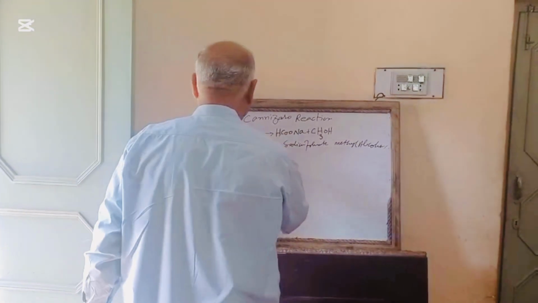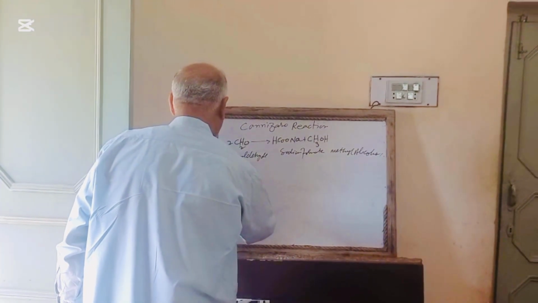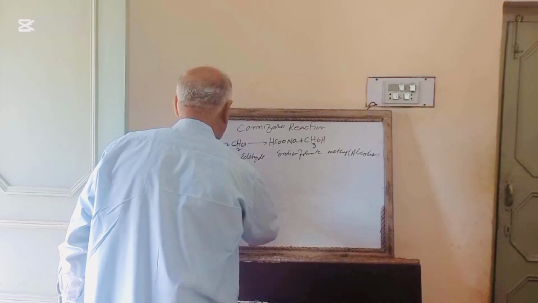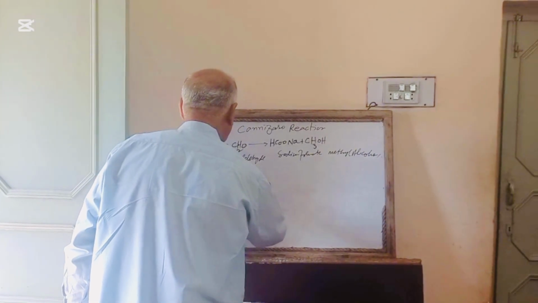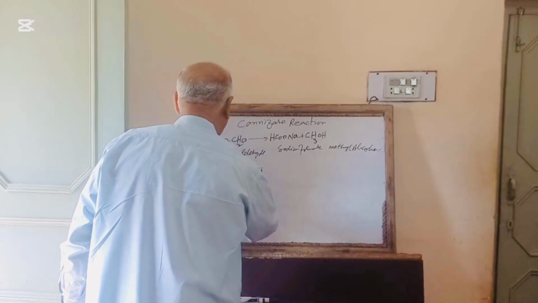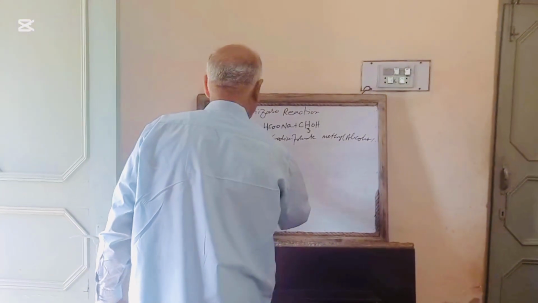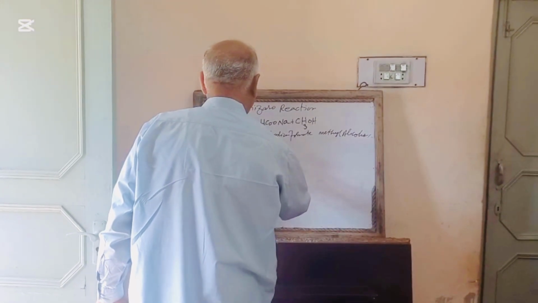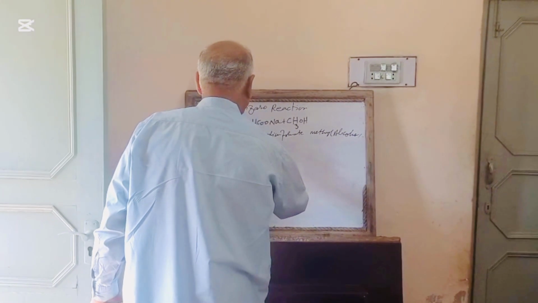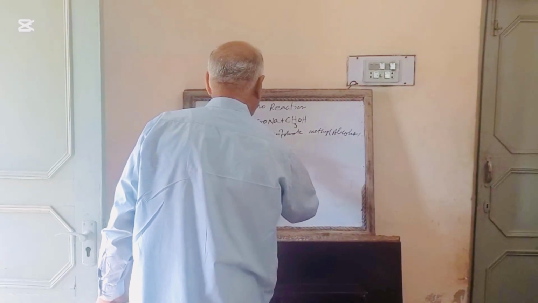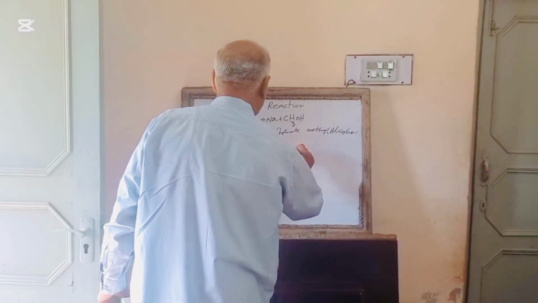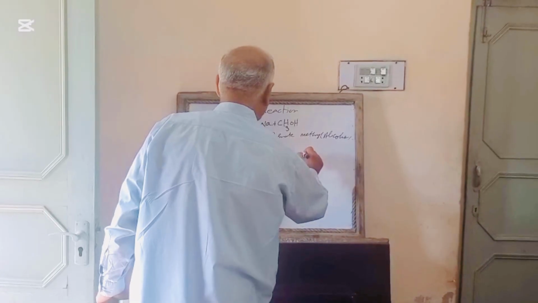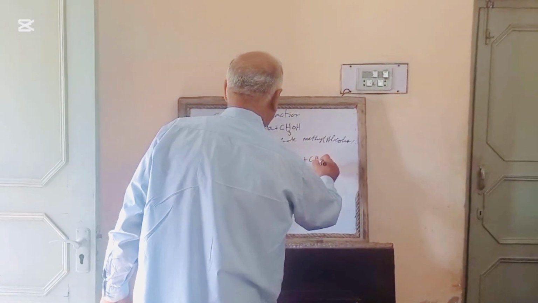We can also write this like this: sodium hydroxide, so HCOONa plus methyl alcohol.